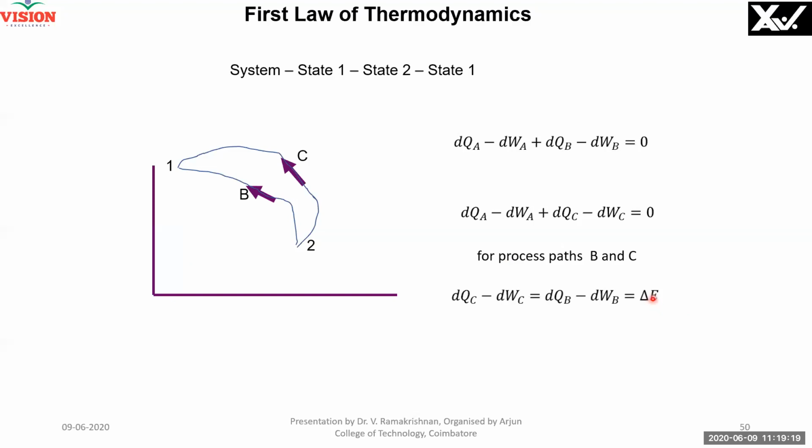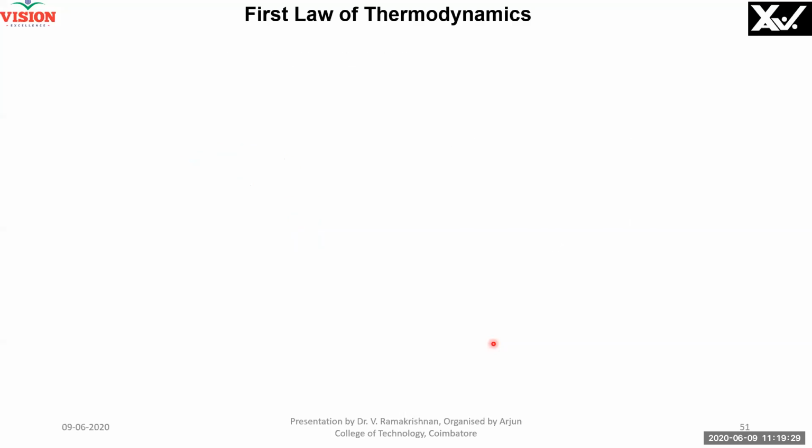Therefore, this is called an exact differential. That means it is a property. Capital E is a property, and it is a point function. Right? Understand?